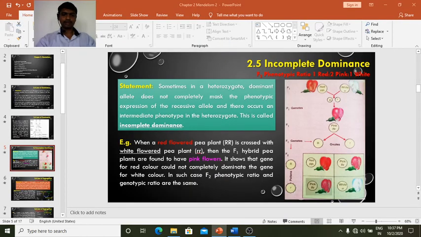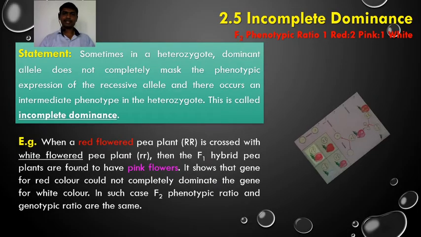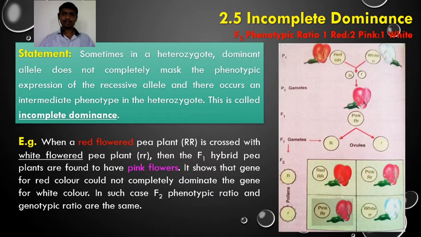So this is about the monohybrid cross that has been made for a single pair of contrasting characters, that is the red flower and white flower. So this is about incomplete dominance. What incomplete dominance shows is that when a cross is made for a single pair of characters, the dominant character does not completely mask the phenotypic expression of the recessive allele in the heterozygote. There occurs an intermediate phenotype in the heterozygote.